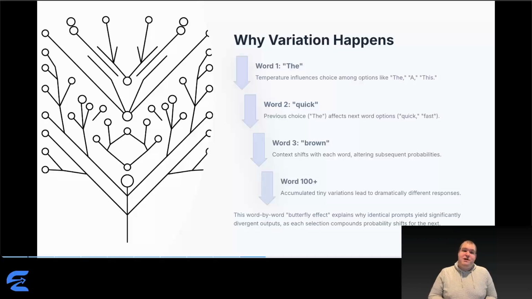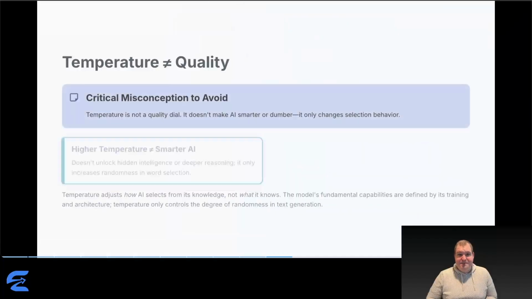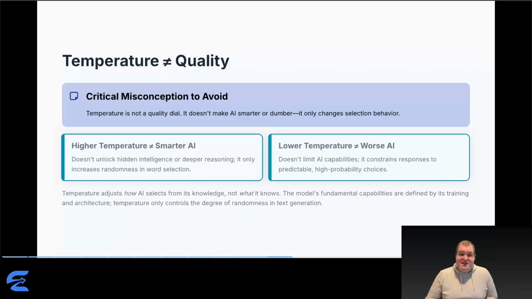By word 100 or 200, the cumulative effect of these tiny variations creates a completely different response path. Same starting point, different trajectory, dramatically different destination. Here's a critical misconception to clear up. Temperature is not a quality dial. Higher temperature doesn't make AI smarter. Lower temperature doesn't make AI worse. What temperature changes is selection behavior, not capability.